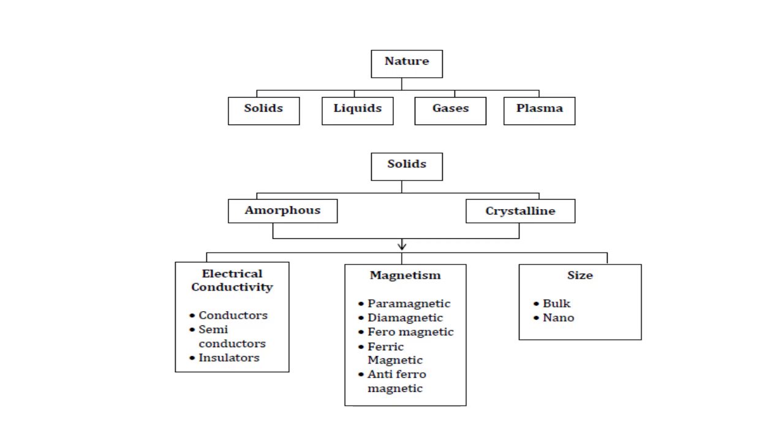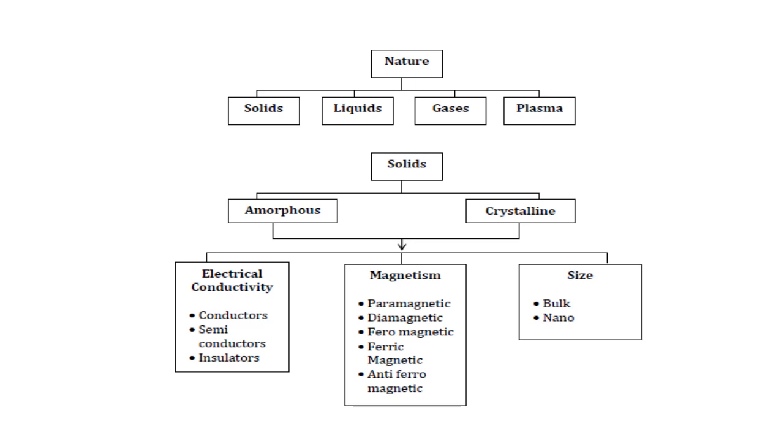Amorphous solid means it should be in a powdered manner. Crystalline solids means it should be like a crystal. If you are seeing a powder, then it is amorphous. For example, if you are seeing sugar pieces, they should be like a crystal. So they are called crystalline solids, and these are called amorphous solids, which are powder in nature.